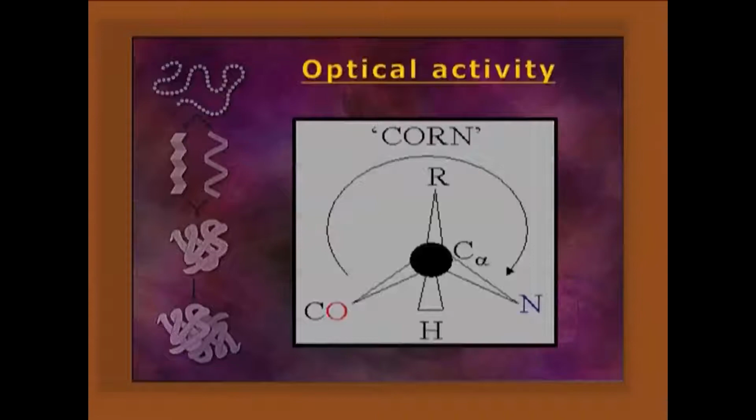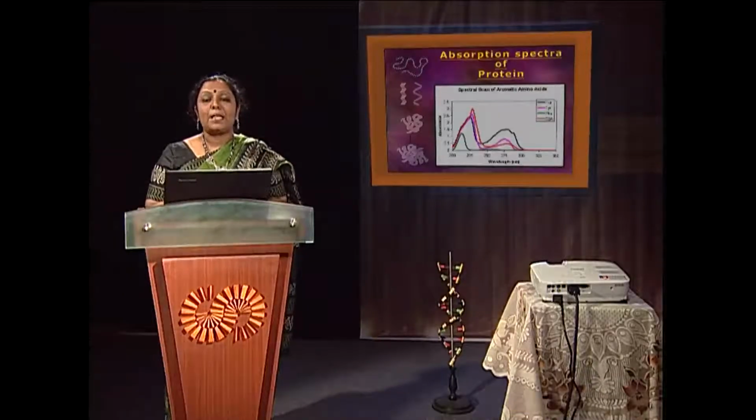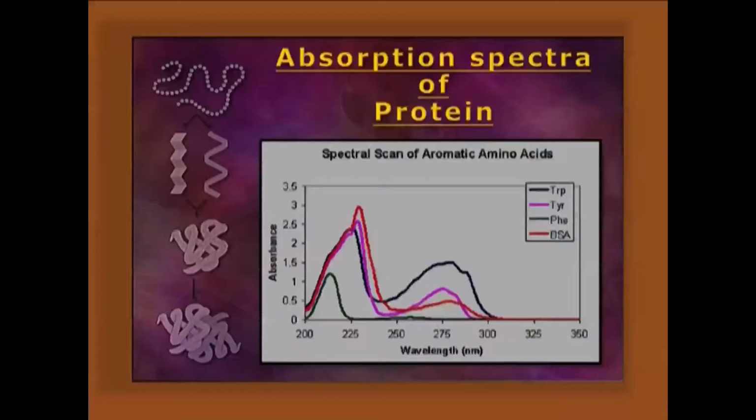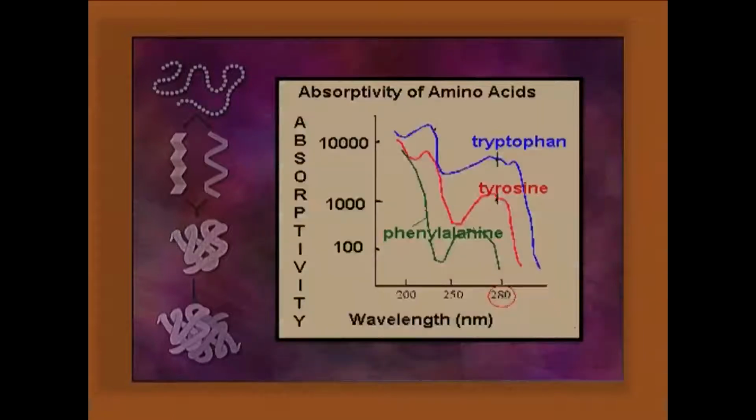Absorption spectra: the protein has absorption at 280 nanometer, having phenylalanine, tyrosine and tryptophan residues. Tryptophan residue absorbs at 280 nanometer, having a 3400 per mole per centimeter molar absorption coefficient, and tyrosine has absorption at 280 nanometer, having a 1400 per mole per centimeter molar extinction coefficient.